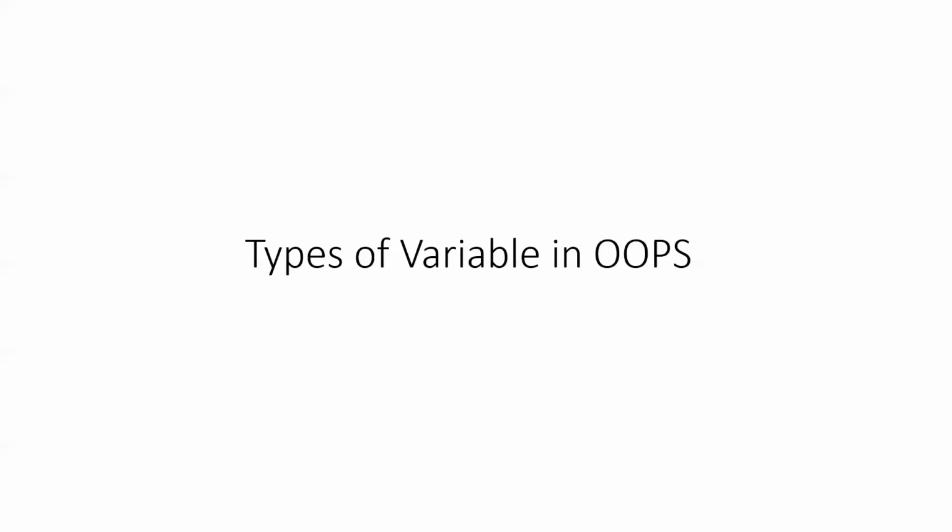But those are data types of variables. I am talking about the categories of variables in OOPS.